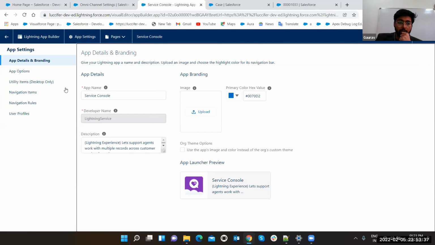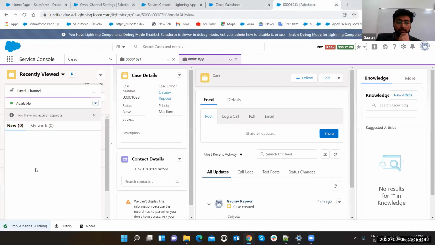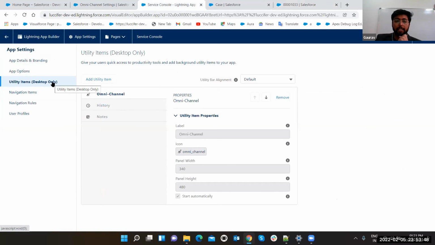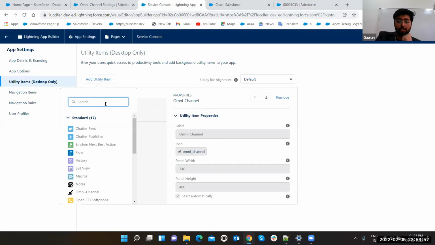Yeah. So here come to utility items. Whatever items you are seeing in this area, notes, history, these are your utility items. So you have to edit that app and go to your utility items, desktop only, and you can add a utility item. We are having history, notes, and omni-channel. I have added omni-channel. You can click on add utility item, and here you can search omni-channel.